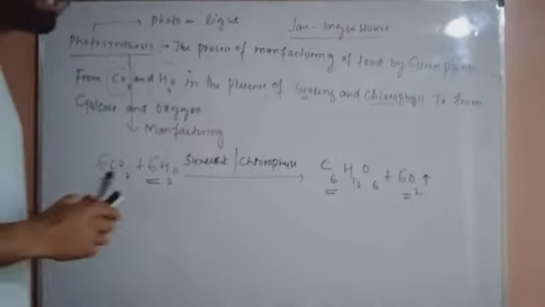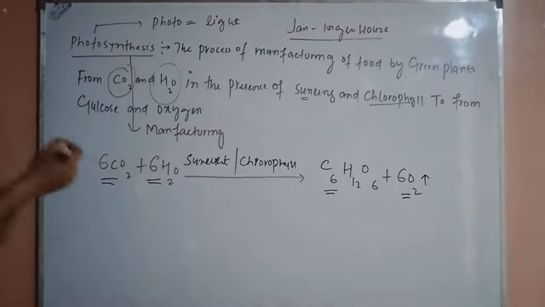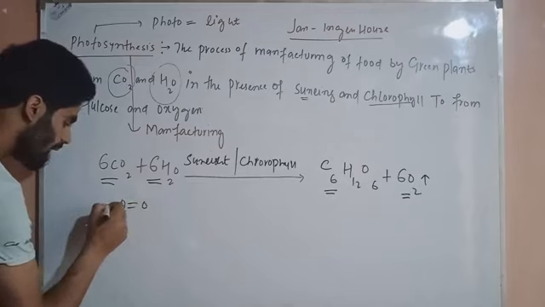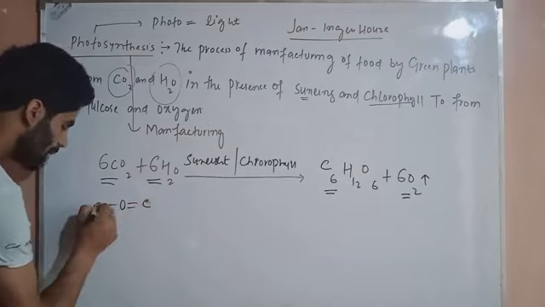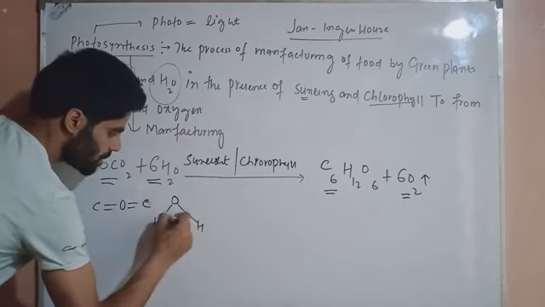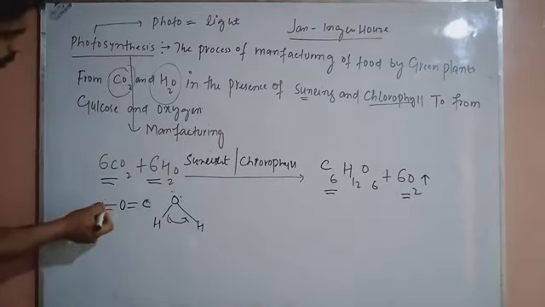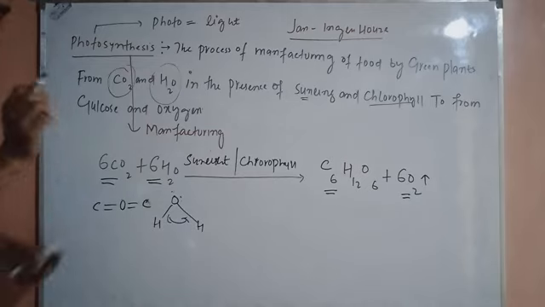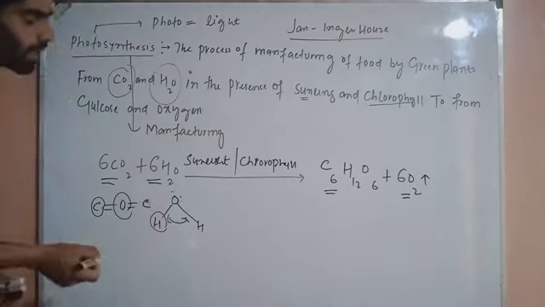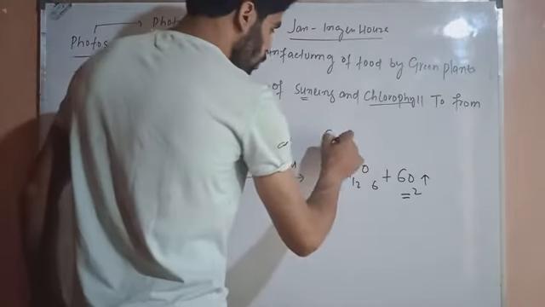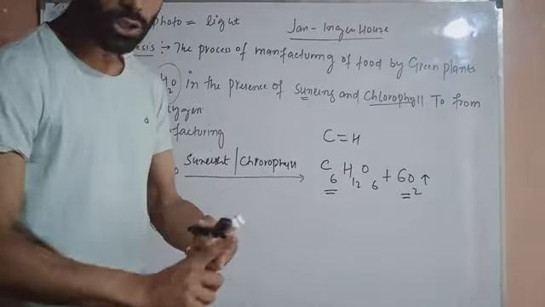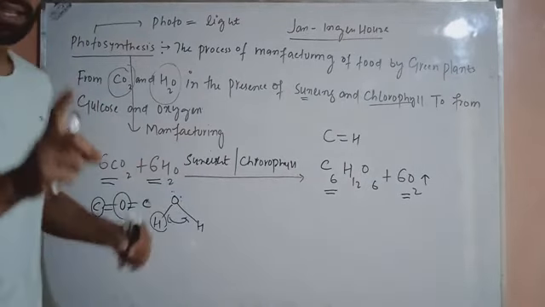Inorganic compounds are those compounds in which there is no formation of carbon hydrogen bonding. This is the structure of carbon dioxide, a linear structure in chemistry. Water has a bent structure. These two molecules, carbon dioxide and water, are both inorganic because there is carbon oxygen bonding and hydrogen oxygen bonding. But glucose is mainly associated with carbon hydrogen bonding. So glucose is an organic molecule, and carbon dioxide and water are inorganic molecules.